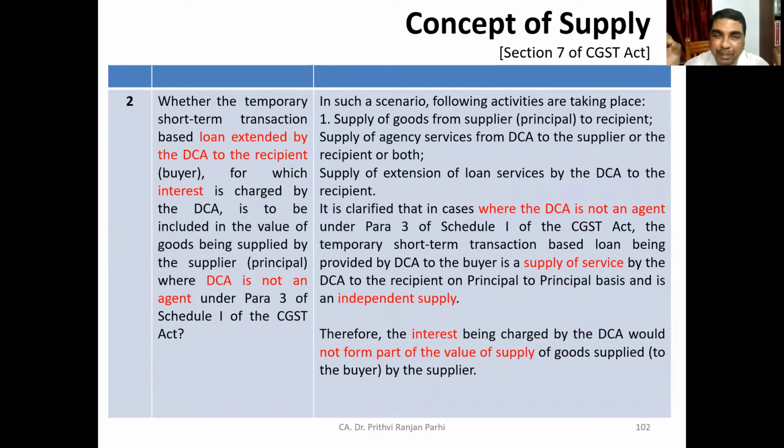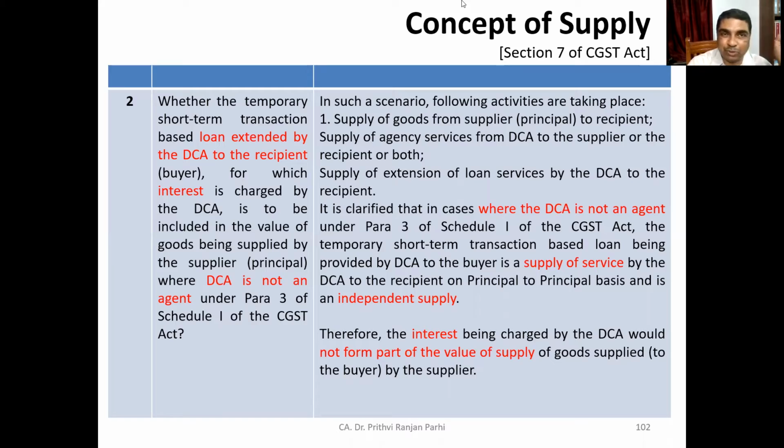That is an independent supply of service, done on a principal-to-principal basis, not as an agent of the original principal. Therefore, whatever interest is charged by the DCA would not form part of the value of supply. Value of supply here means value of supply of goods.